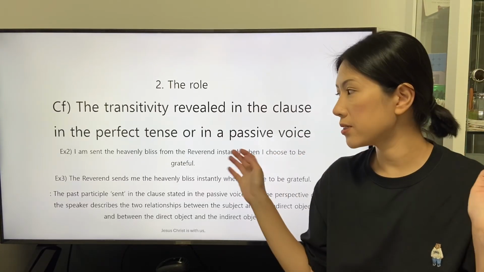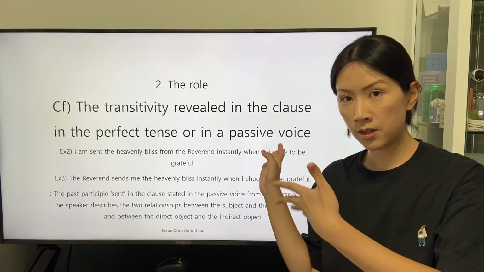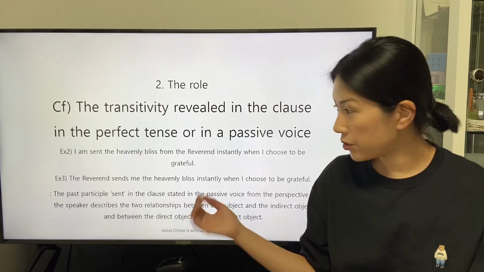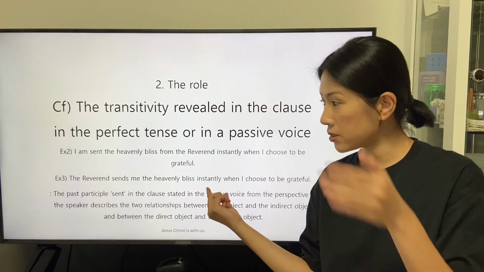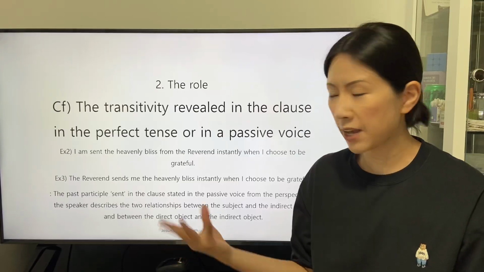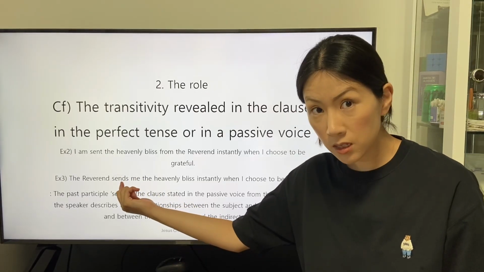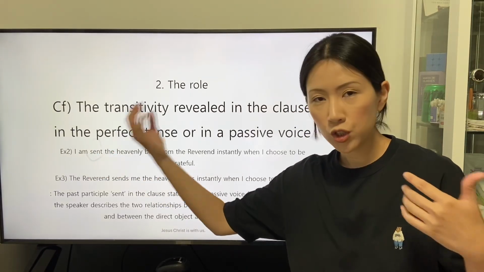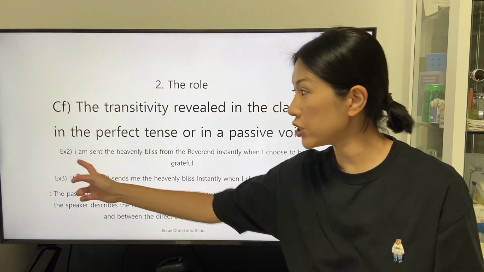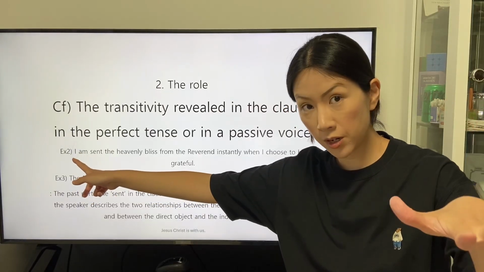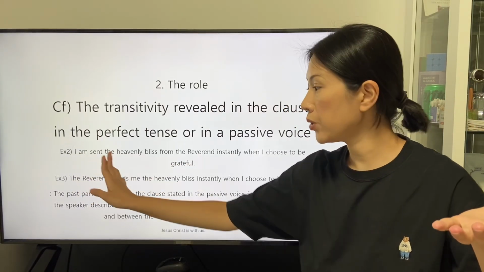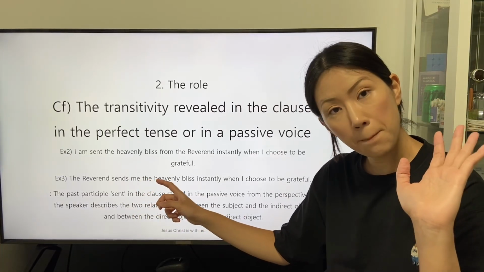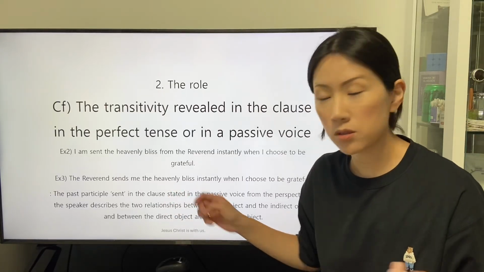We will interpret this clause stated in the passive voice from the clause stated in the active voice. We can understand that the transitive verb send is transformed into an object to describe the condition of the speaker, who is the indirect object in the clause stated in the active voice.